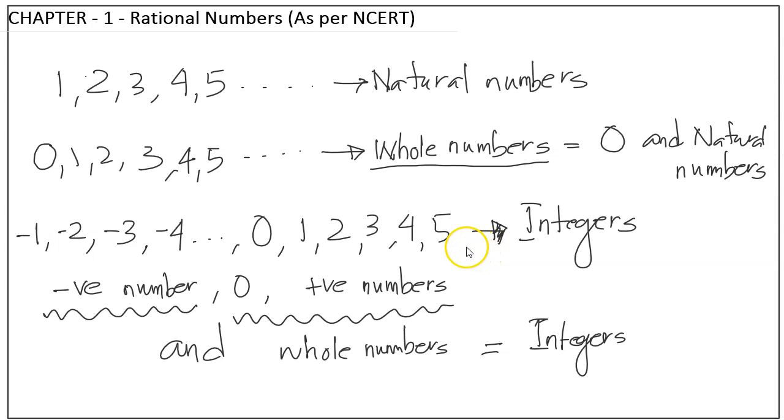So till now we have not talked about what a rational number is. Beyond this, do you remember any other kind of number that you have read till now? Yes, you guessed it correctly. The other type of number we have is something like 2 upon 3, or 2 divided by 3, or 2 by 3, whatever you call it. These are called fractions, and you already know them. These fractions are actually our rational numbers.